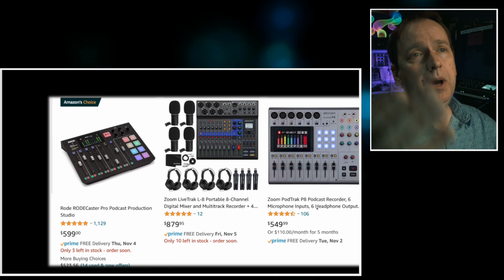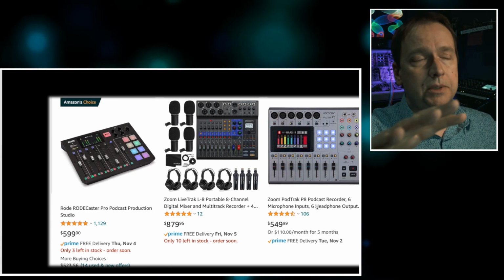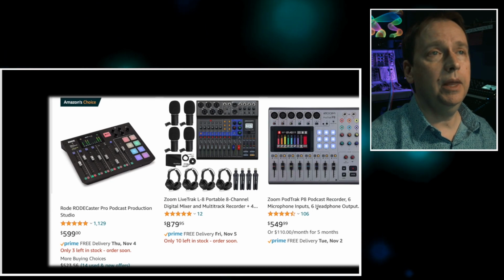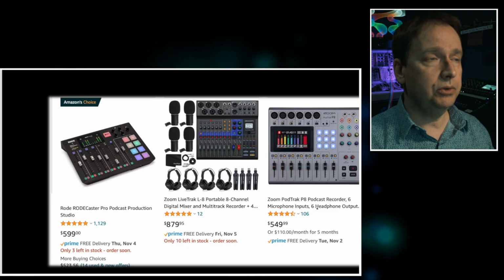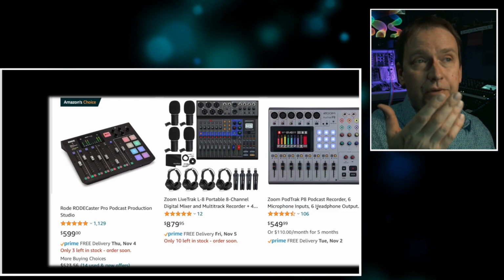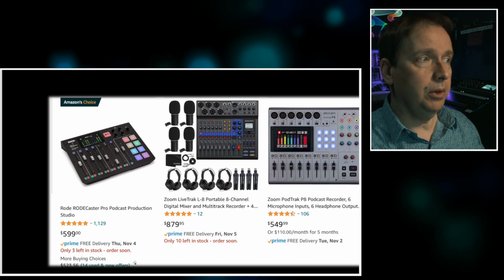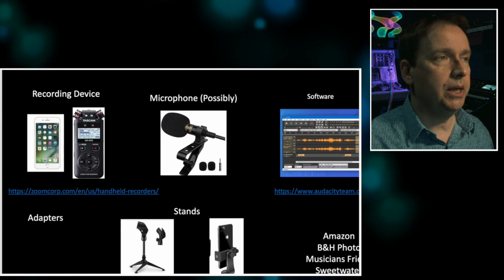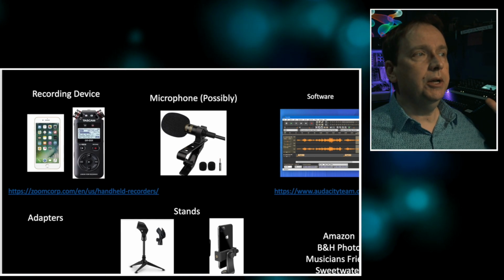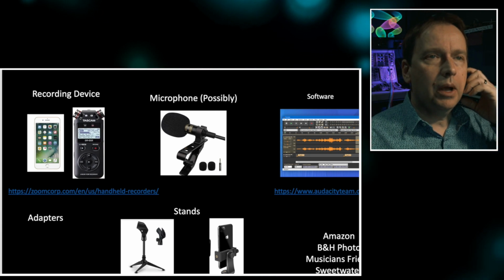So these podcast setups are really great. You can do effects with vocals. That could be really cool if you're doing a podcast on Spotify or iTunes or whatever. But the challenge of these is really they're designed for home use in a studio, plugged in, not really for portability where you need power and other things to make it work. So if you're thinking about equipment, really you can think about these issues or contexts I have up here.